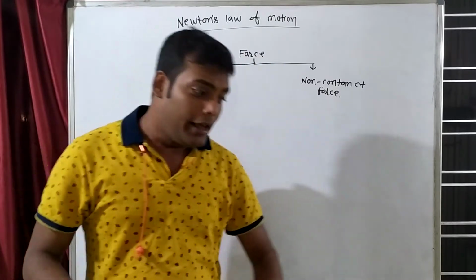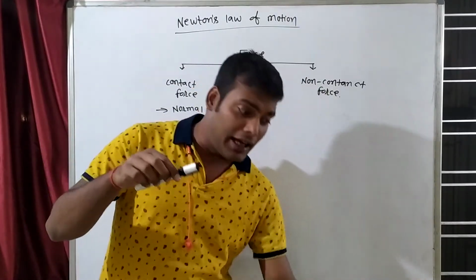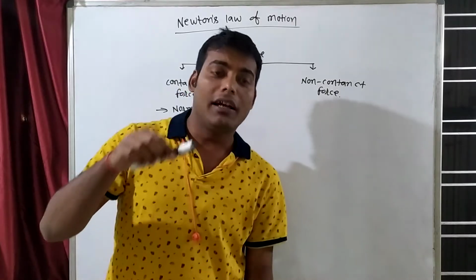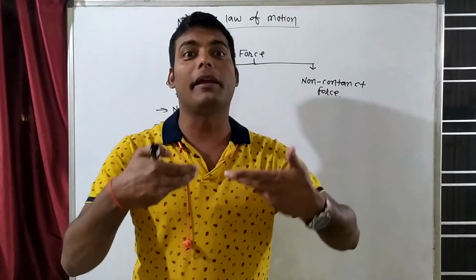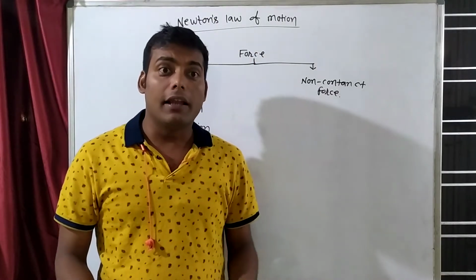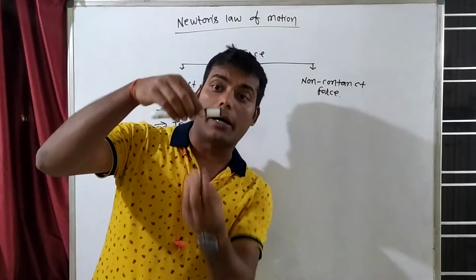So tell me one thing, when Earth is pulling it, is Earth coming in the upward direction to pull it? Did Earth rise from below and pull it and go away? No, Earth is not coming in this direction. That means Earth is not coming here.